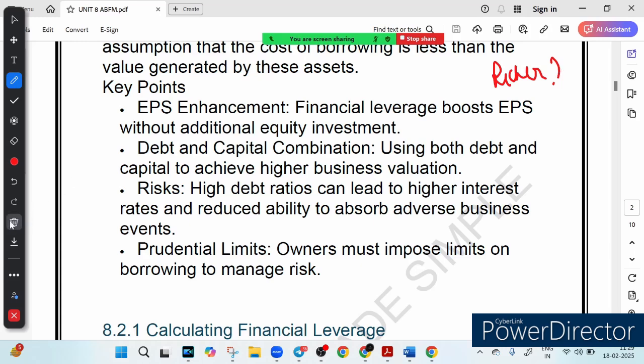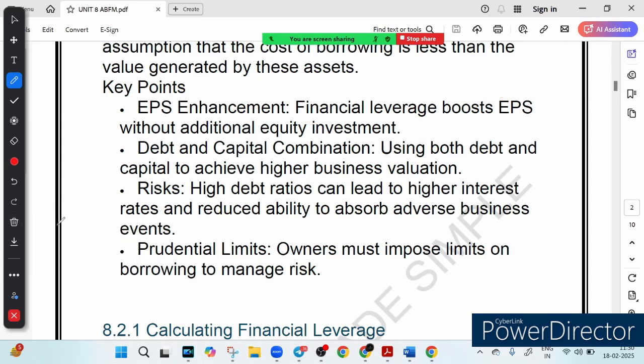So it is a trade-off, right? If you use your debt wisely, it can boost your profit, or it can break a business. It has the capacity to break a business if not handled wisely. Let's simplify this concept in a way you will never forget. So let's talk about the power and risk of financial leverage.